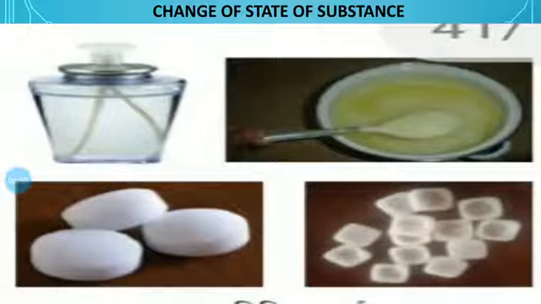See next, there is one table. We have to see the information about that table. See here, points, example, shape and volume about the solid, liquid and gaseous states.